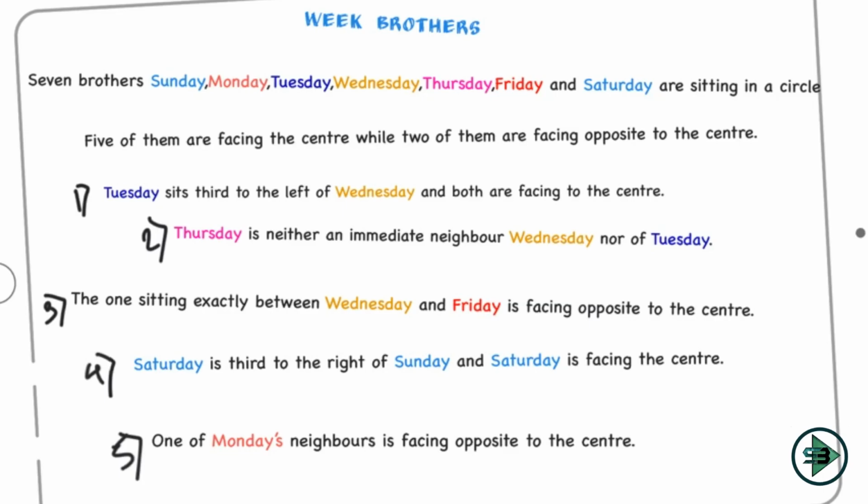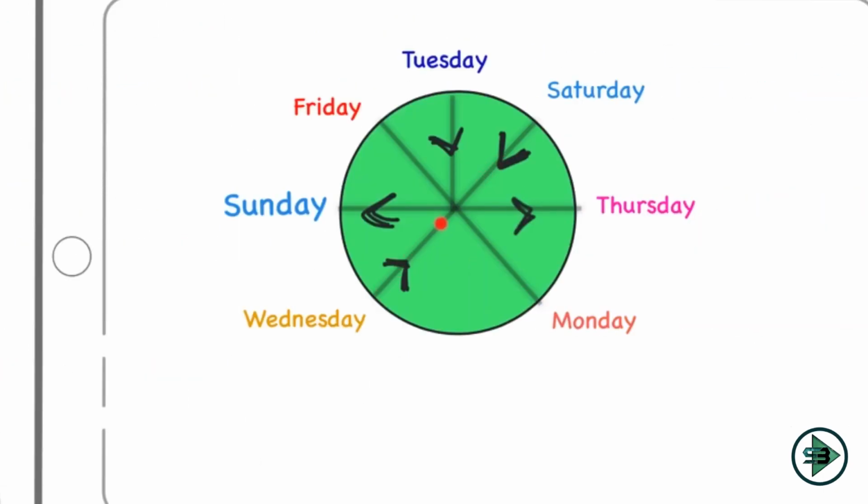So 5 of them are facing the center. This is 1, this is 2, this is 3. Okay, and 2 of them are facing opposite. So I know who are facing opposite. So the 2 which are left will be what? Facing the center. Okay, and that's quite obvious because 5 of them are facing the center. So the 2 which are left will also be facing the center now. And that's it. This completes my puzzle.